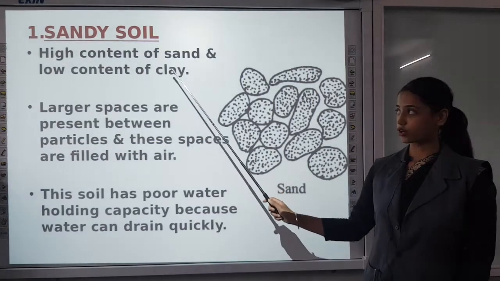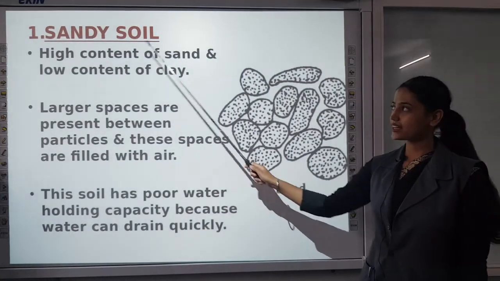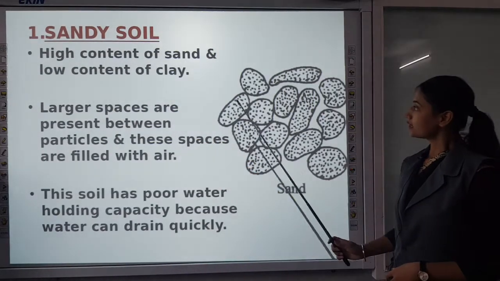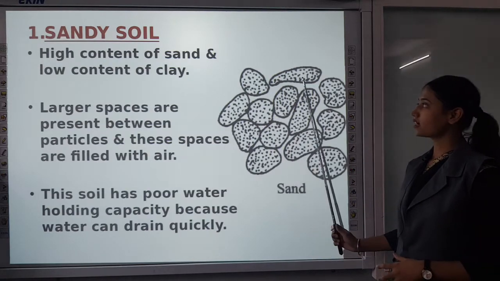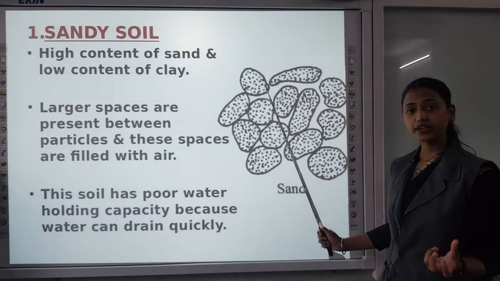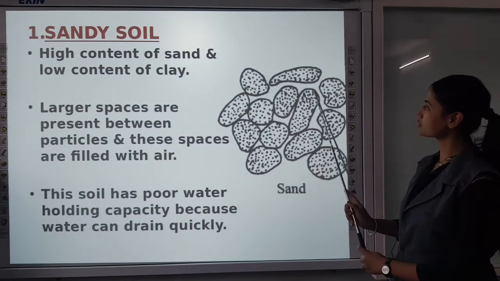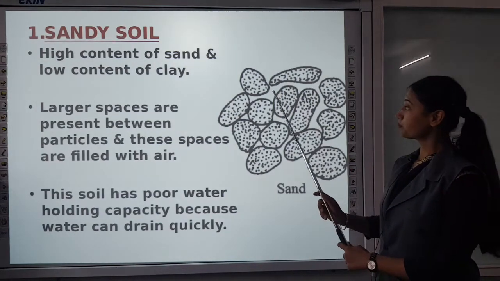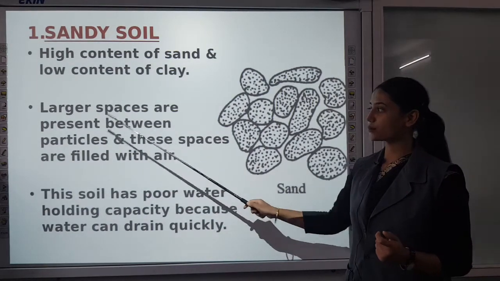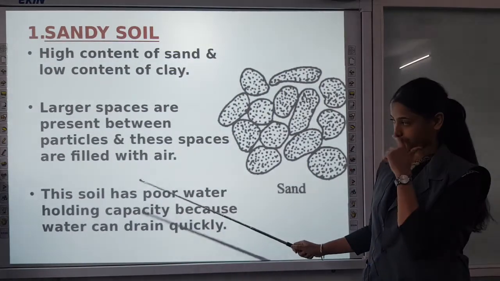First is sandy soil. It has high content of sand and low content of clay. As the name represents, sandy soil means it has large proportion of sand. Now you can see the particles of sand are very big, they are larger in size. So as the particles are larger, more spaces are present in between the particles. You can see there are more spaces between particles, and these spaces can hold air. So large spaces are present between particles and these spaces are filled with air.